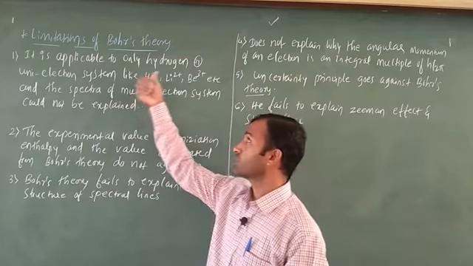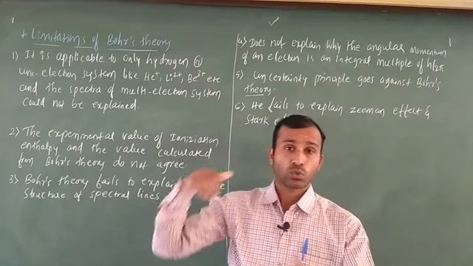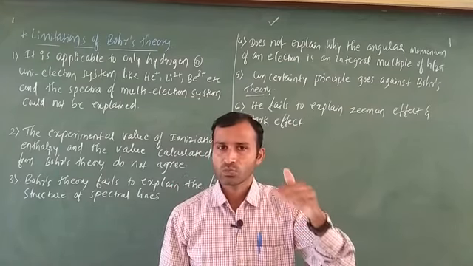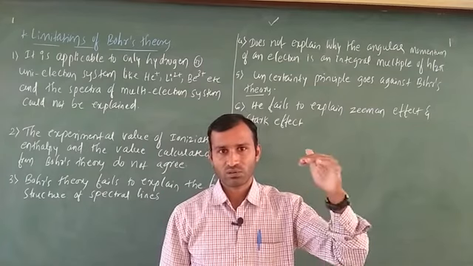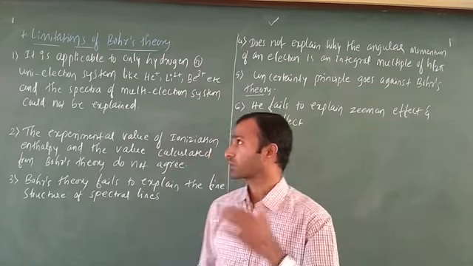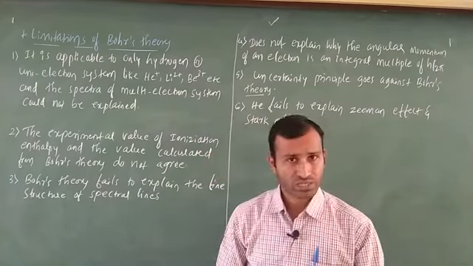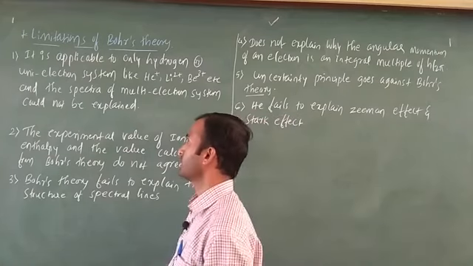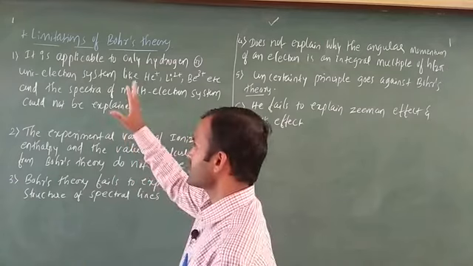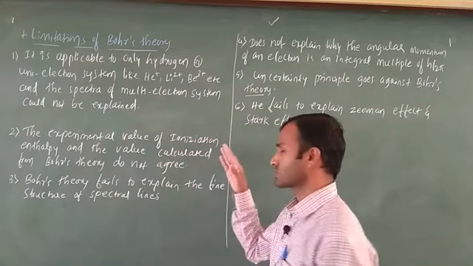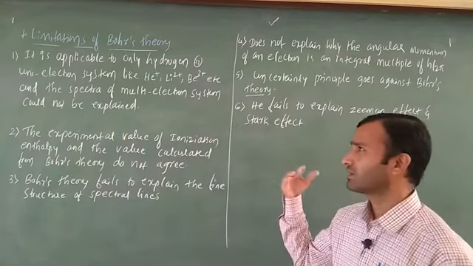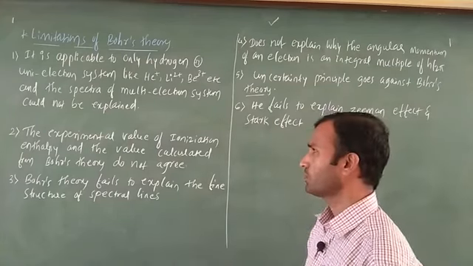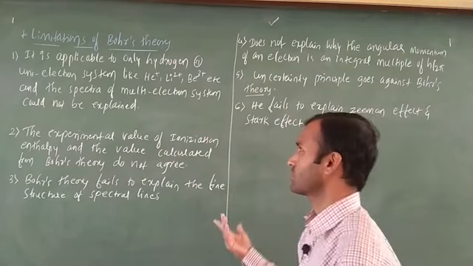Today we are going to discuss the next point, which is the limitations of Bohr's theory, meaning where Bohr's postulates or Bohr's theory is going to fail. That is the important point we are going to study, the limitations of Bohr's theory. Here there are 8 limitations. In some books they have given only 6, no problem, that depends on the sentence.